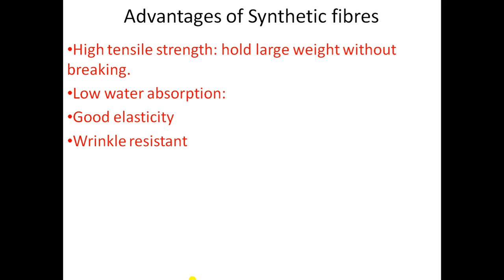Now the next property we are going to discuss is wrinkle resistance. Most synthetic fibers do not get crumpled easily during washing and wearing, whereas we need to iron a cotton shirt when we want to wear it. There is no need to iron synthetic fiber, because it does not get crumpled. So we can say that they are wrinkle free and keep permanent creases. That's why people prefer synthetic cloth, because this property is very useful.